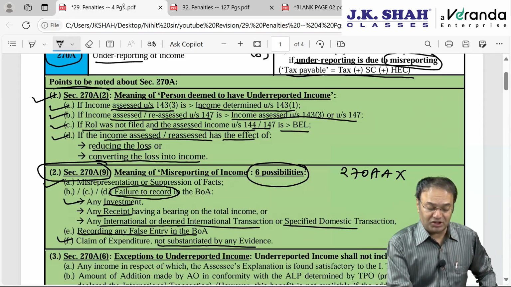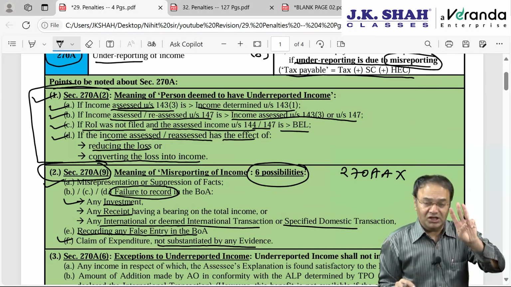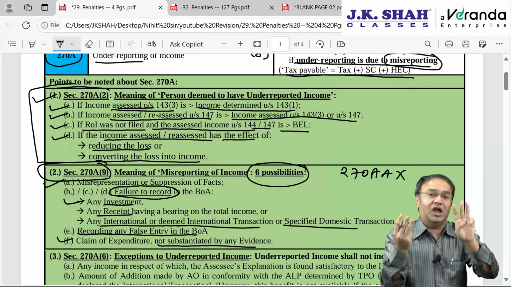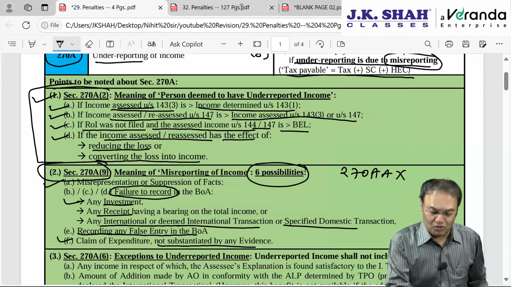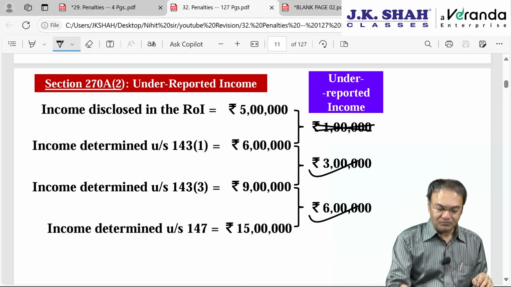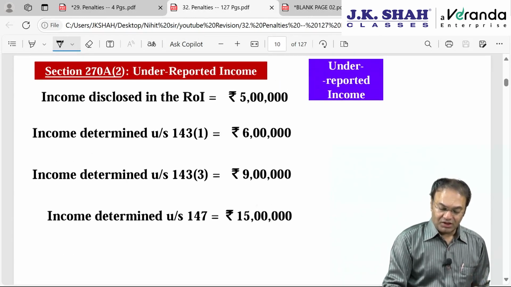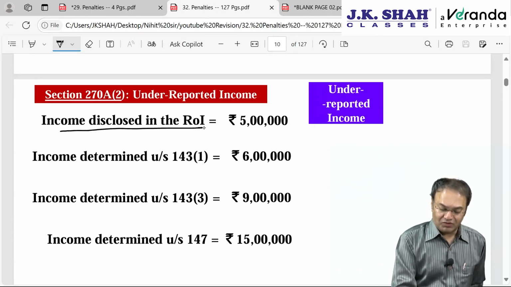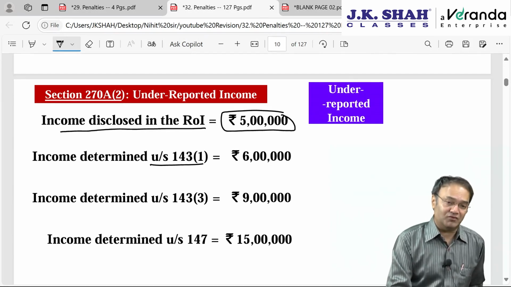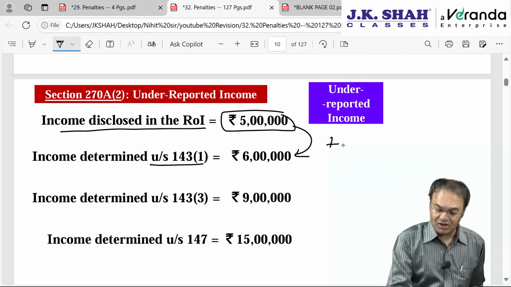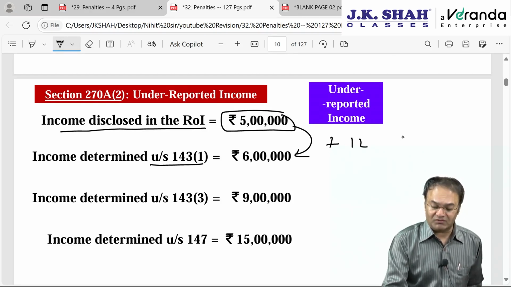Now we are not discussing misreporting, we are discussing underreporting. Underreporting in 3 plus next 3 plus the last one with regard to loss: total 7 possibilities. So in a shortcut way, I will tell you, please understand this is important: the IT return was filed disclosing income of 5 lakh rupees, and thereafter 143(1) takes place. In 143(1), the AO makes an addition of 1 lakh rupees. This 1 lakh will not be regarded as underreporting of income.